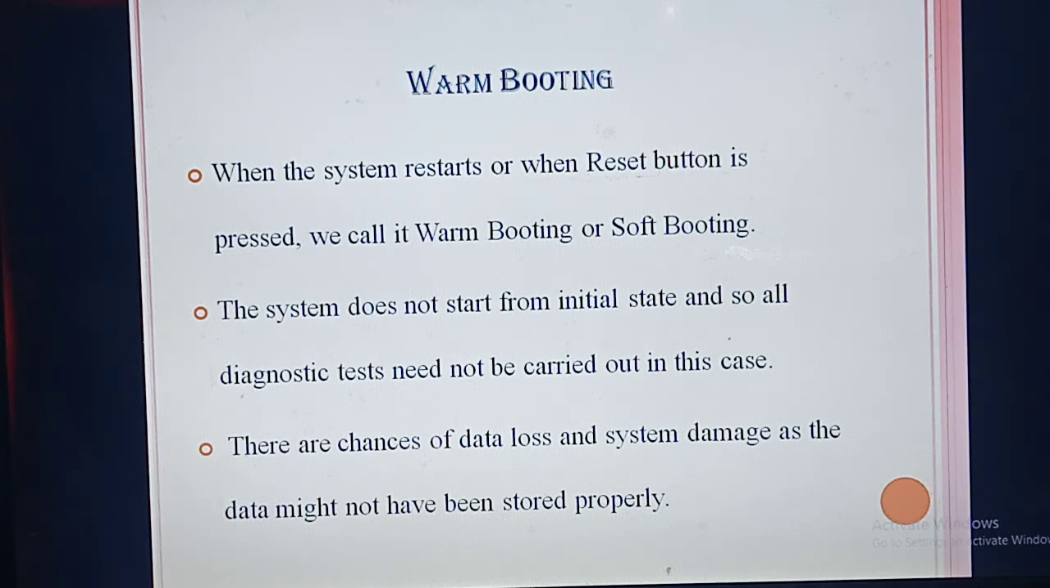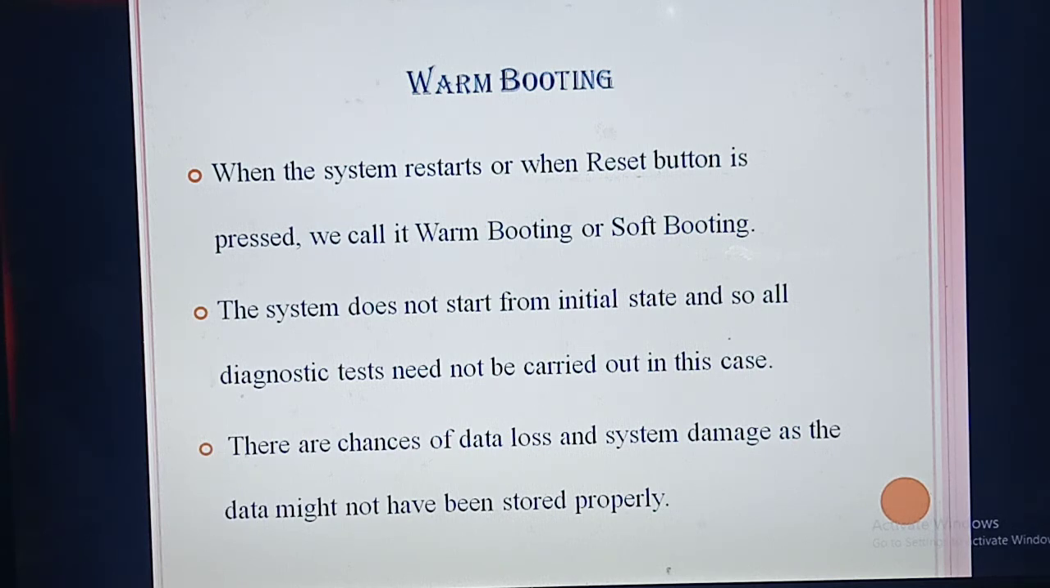But what's the disadvantage? Sometimes you are typing something and forget to save the file. Immediately the power goes off. Whatever you typed, if you did not save the file, there is a chance of data loss. That means you will lose the file. That's a disadvantage of warm booting.